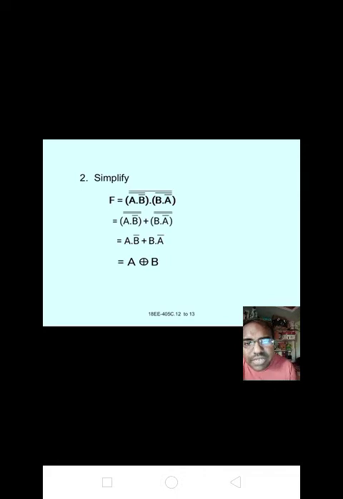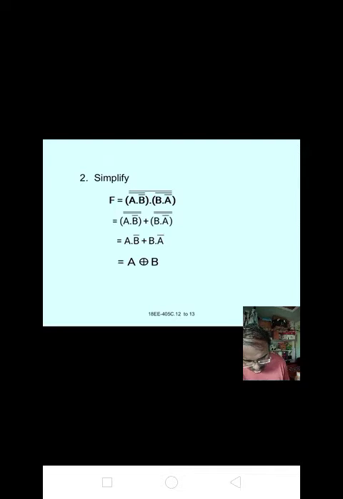Now second one, simplify: ((A · B')' · (B · A')')'. See, it must be very easy, but you must have a glance of it. Now write that (A · B')', that dot is taken as plus, and now (B · A')'.